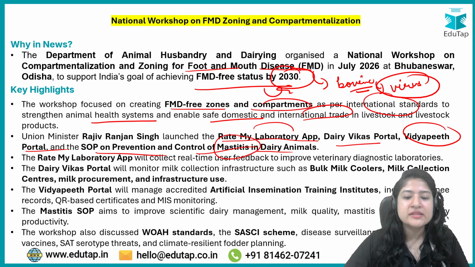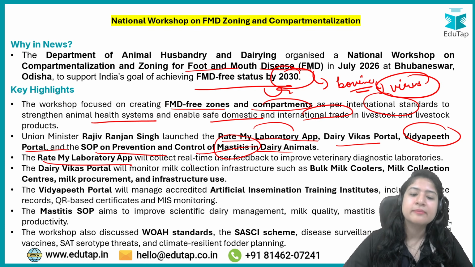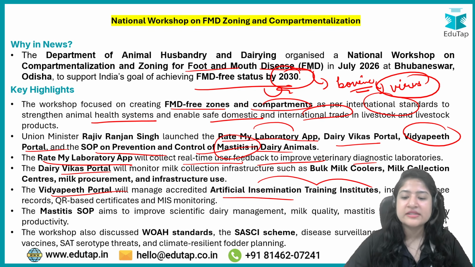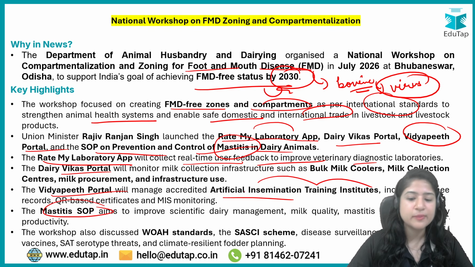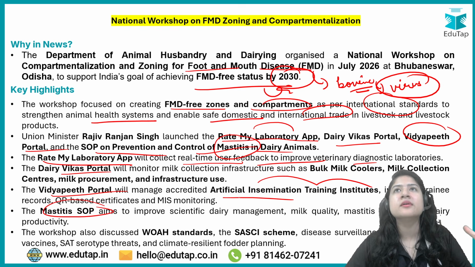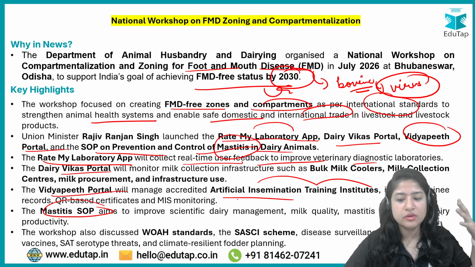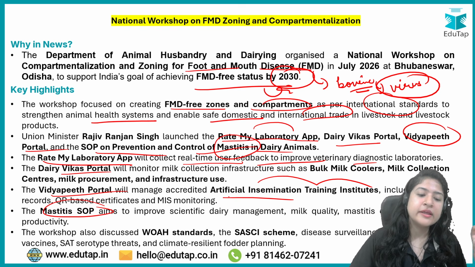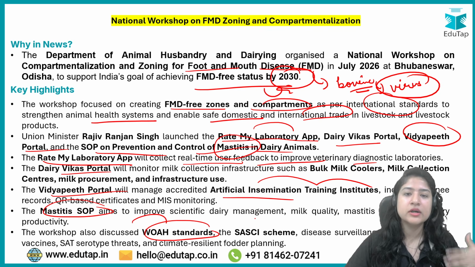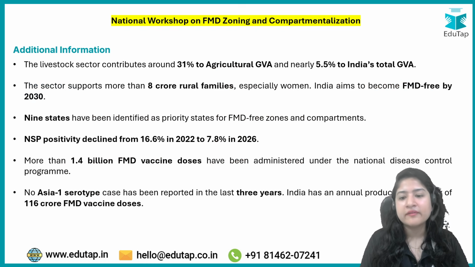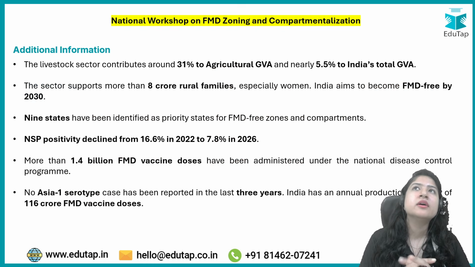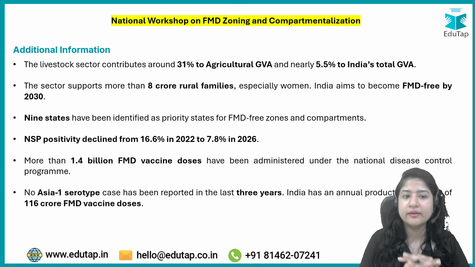ठीक है, तो यहाँ पे अगेन सब कुछ दे रखा है, जो Rate My Laboratory app क्या करेगा, रियल टाइम यूज़र फीडबैक देगा. ठीक है, Dairy Vikas. ठीक है, Vidyapeeth portal क्या करेगा, Artificial Insemination Training Institute है. Mastitis SOP, so that we can use the system of procedures to control this. ठीक है, and the aim is to follow the WOAH standards, जो हमारे इंटरनेशनल स्टैंडर्ड्स हैं, so that we can have a better environment for the animals involved in animal husbandry. ठीक है.